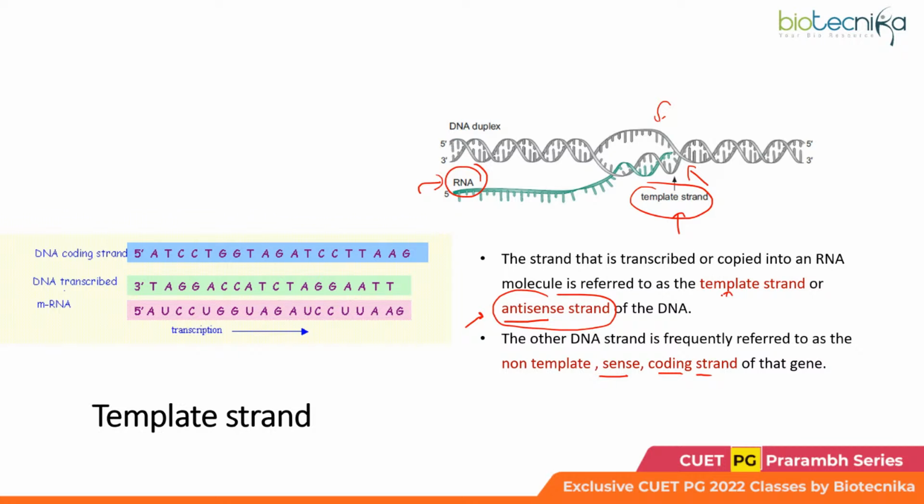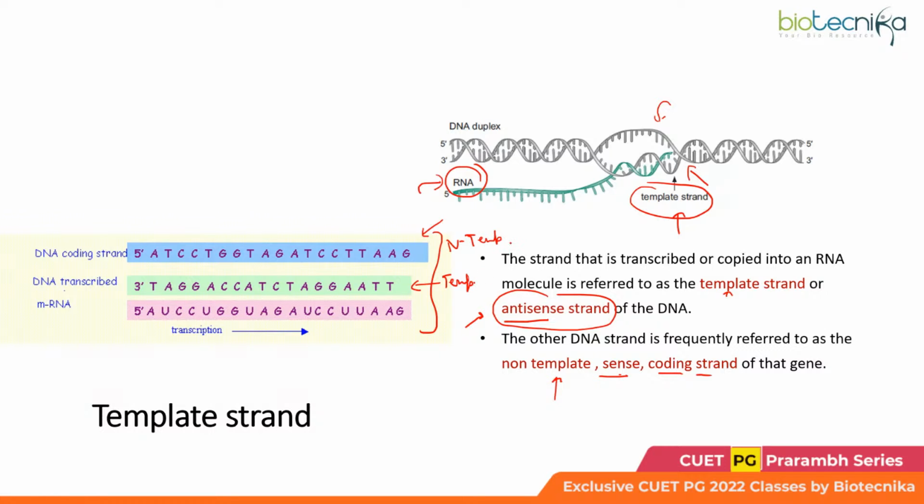Okay, I'm repeating on this. Template as antisense, and the other DNA strand or the non-template strand is known as sense or the coding strand. So here you could see that we have a DNA strand with a particular sequence as coding strand, and this is the antisense or the template strand.